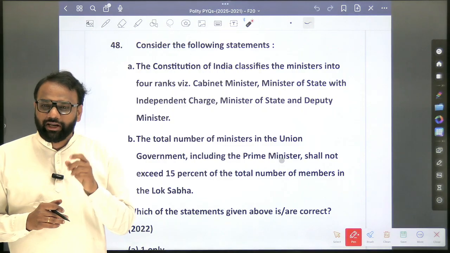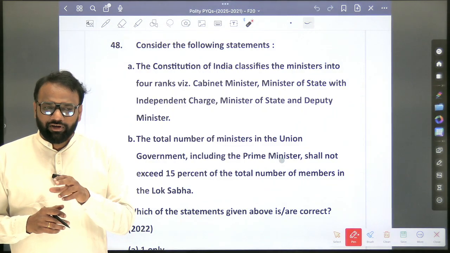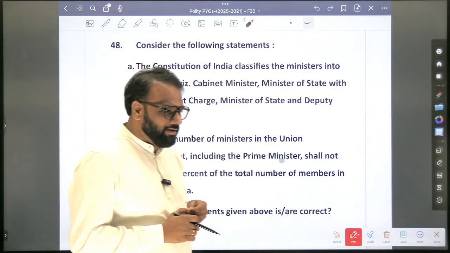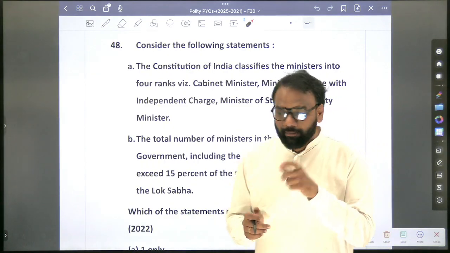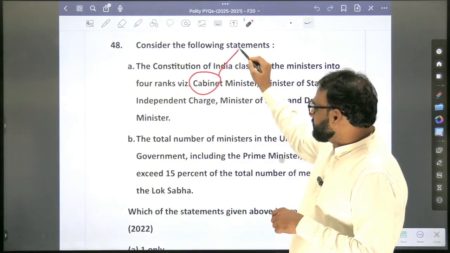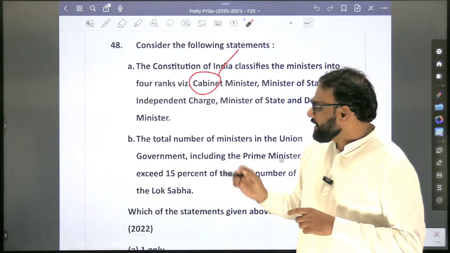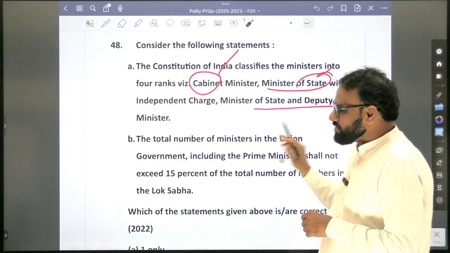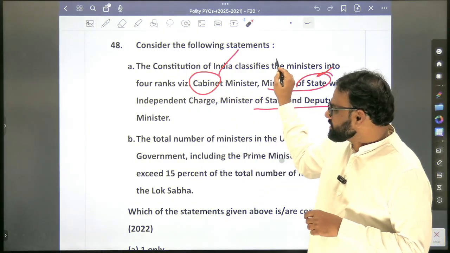Initially the term Cabinet was not present, but it was introduced in the Constitution through some amendment. Which amendment is it? 1944. Again, the exact amendment name might not be important, but the term Cabinet is present. But the other terms, Minister of State and Deputy Minister, are not present in the Constitution. So the statement that the Constitution of India classifies the ministers is wrong.